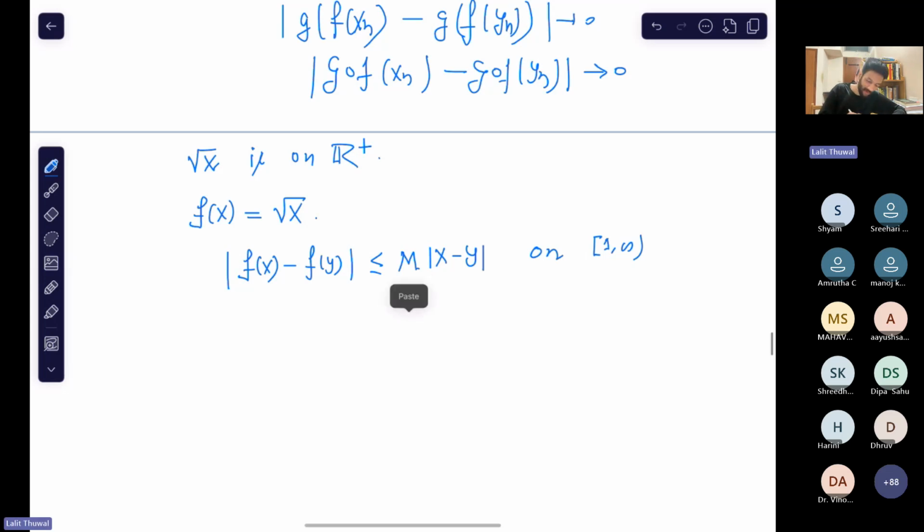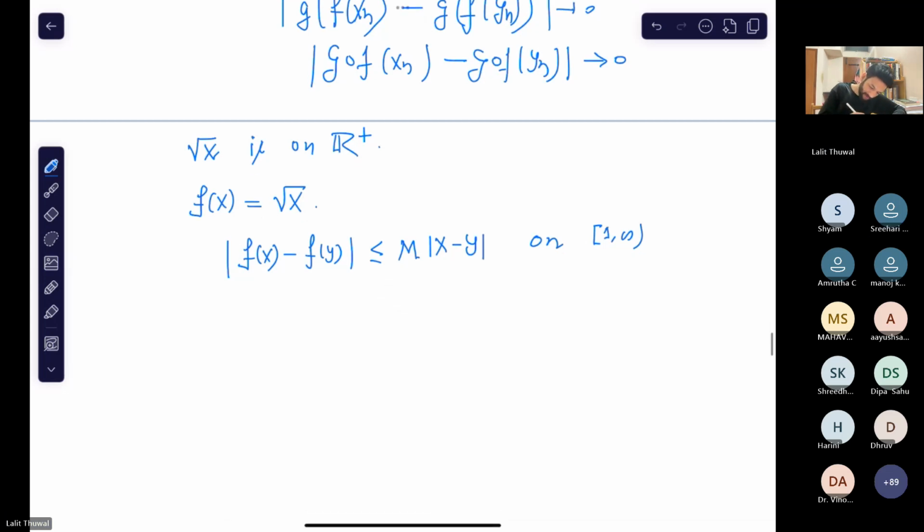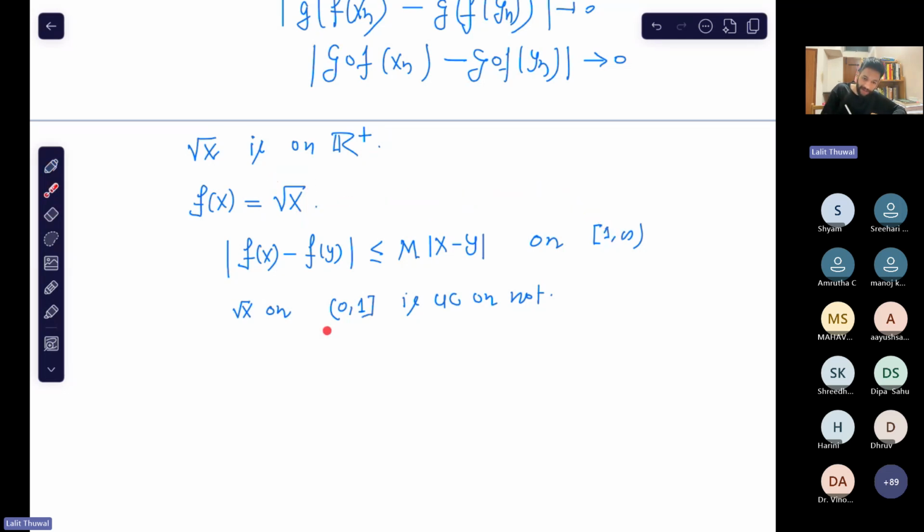Okay, think about it. And root x on this interval is UC or not? From the previous discussion, can you tell that this is UC on this interval? Yes, sir. Okay, so what do we get? That this function is UC on this interval, and root x is UC on this other interval. So f is UC on the whole set, this is true.